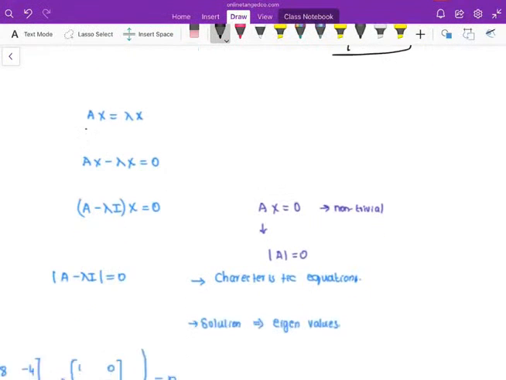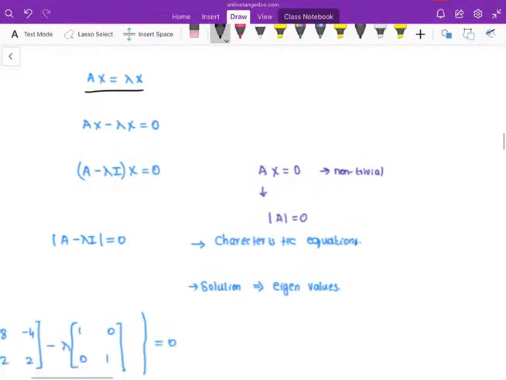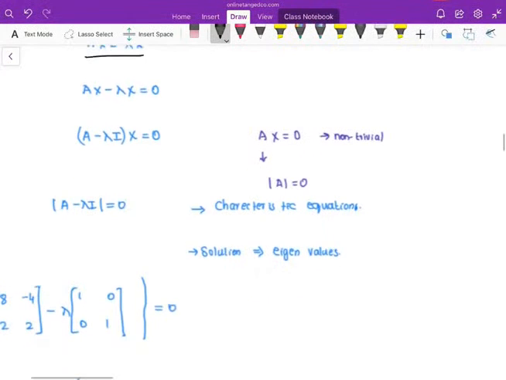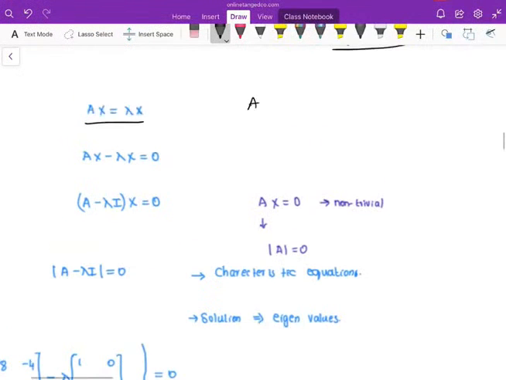Now as we know very well that Ax is equal to lambda x. Keep this in the LHS. Then Ax minus lambda x is equal to 0. From here, just take x outside. To take it outside, our matrix will be A minus lambda I, times x, is equal to 0.